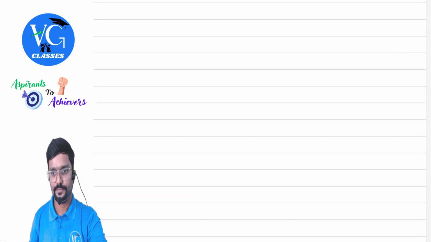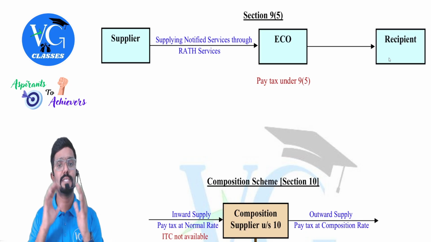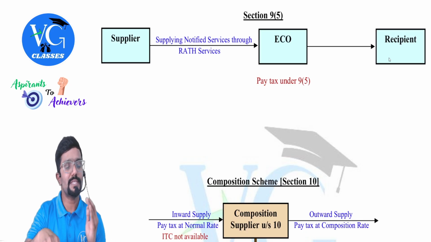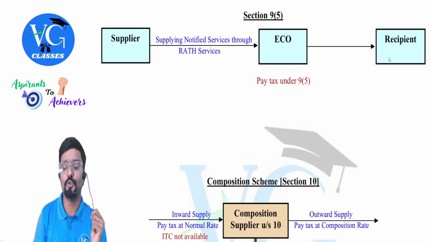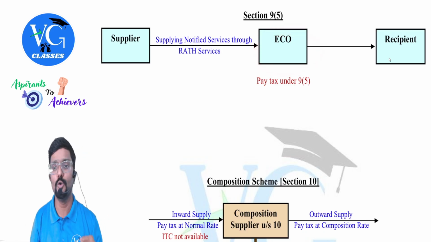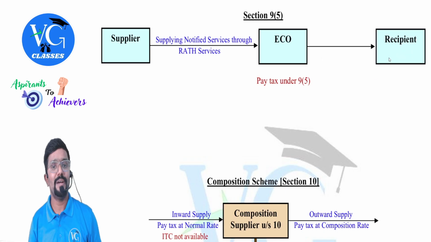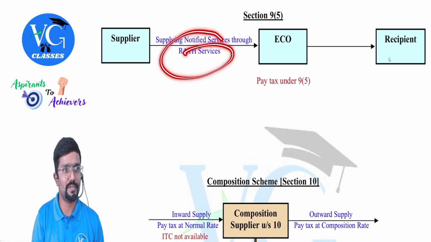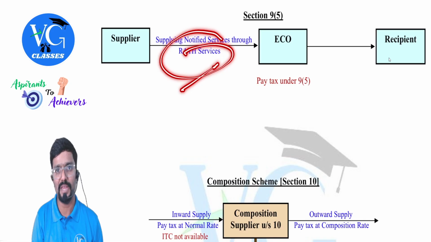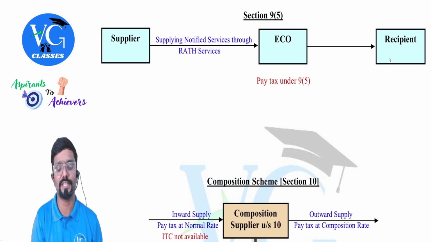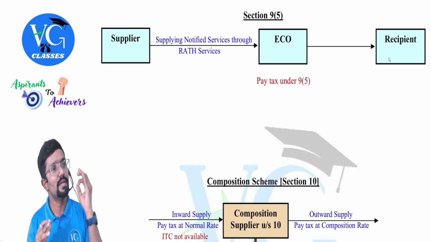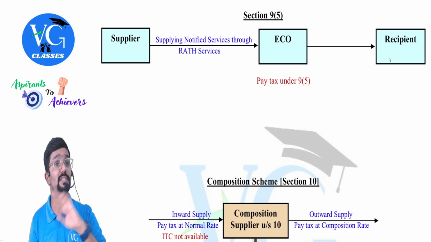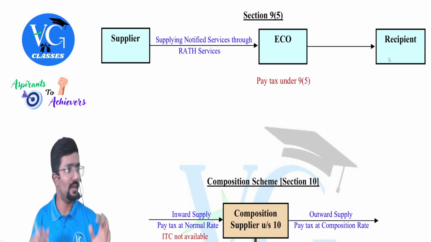You can see here, I have given an example. The supplier is supplying some services through whom? The e-commerce operator. To whom? To the recipient. But if it is RATH services, RATH being the short form given by me, they have notified 4 services, guys: restaurant, accommodation services, transportation service, and housekeeping. So I have named it as the shortcut RATH. Or you can also remember it as TAR. You know TAR? Like that.